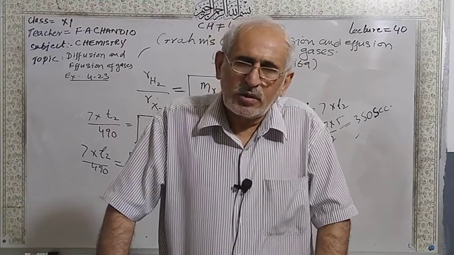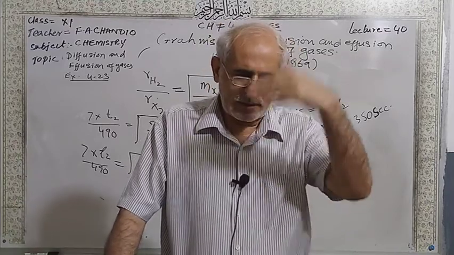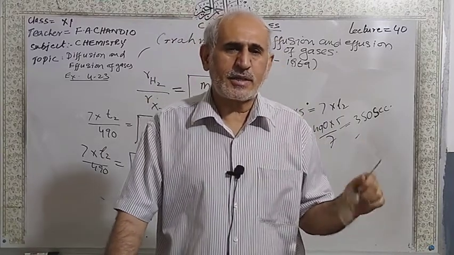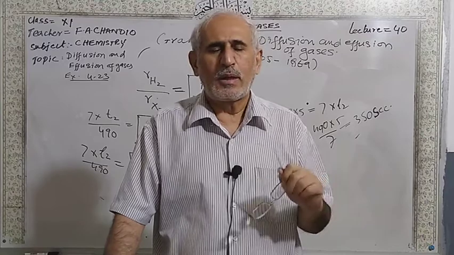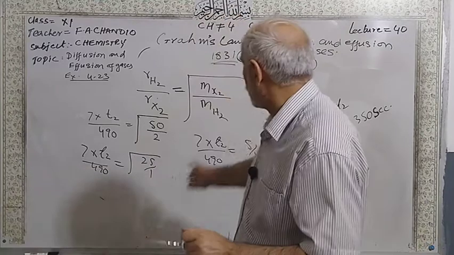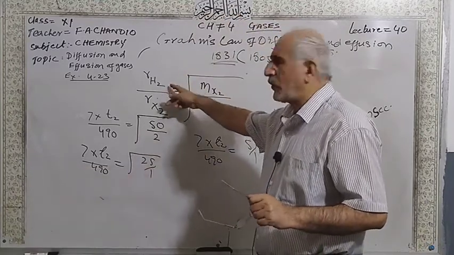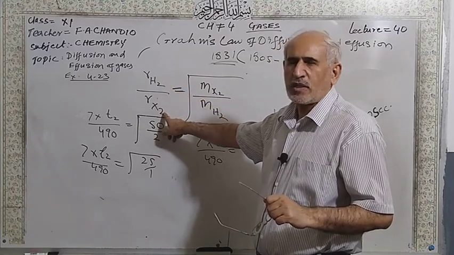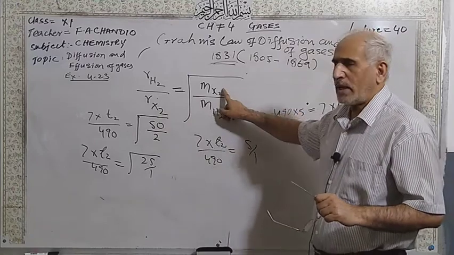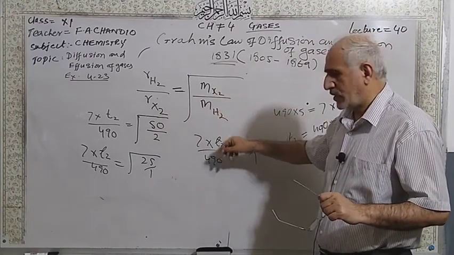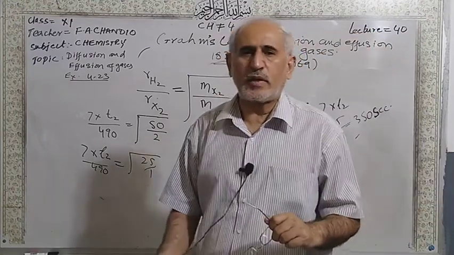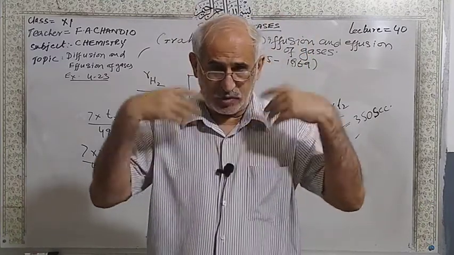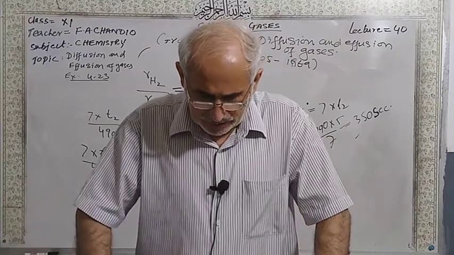It is not necessary that you put the heavier gas at the numerator or the lighter gas at the denominator. It's no problem. You have to solve according to this formula. Rate of diffusion of hydrogen sulfide divided by the rate of diffusion of sulfur dioxide gas equals the square root of the molecular mass of sulfur dioxide divided by the molecular mass of hydrogen sulfide. Volumes are given, one time is given, and you have to calculate the other time. So this numerical you have to solve.